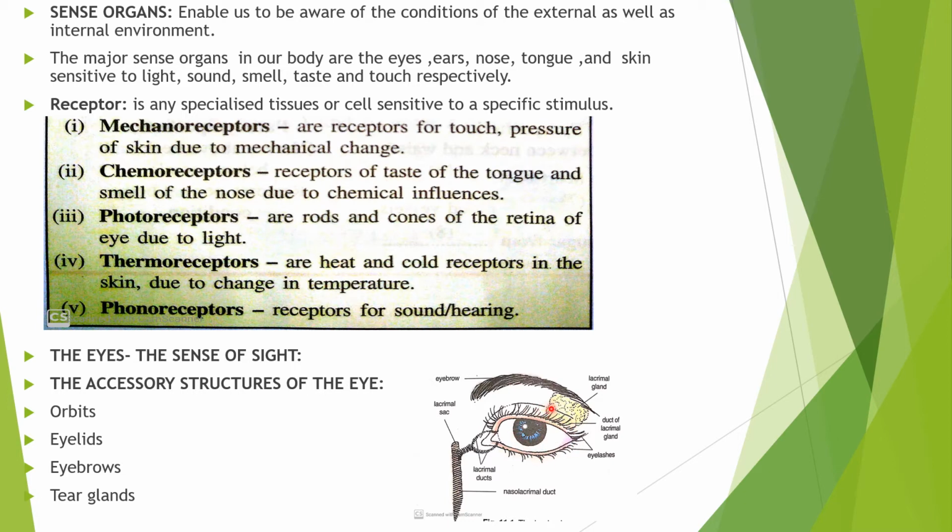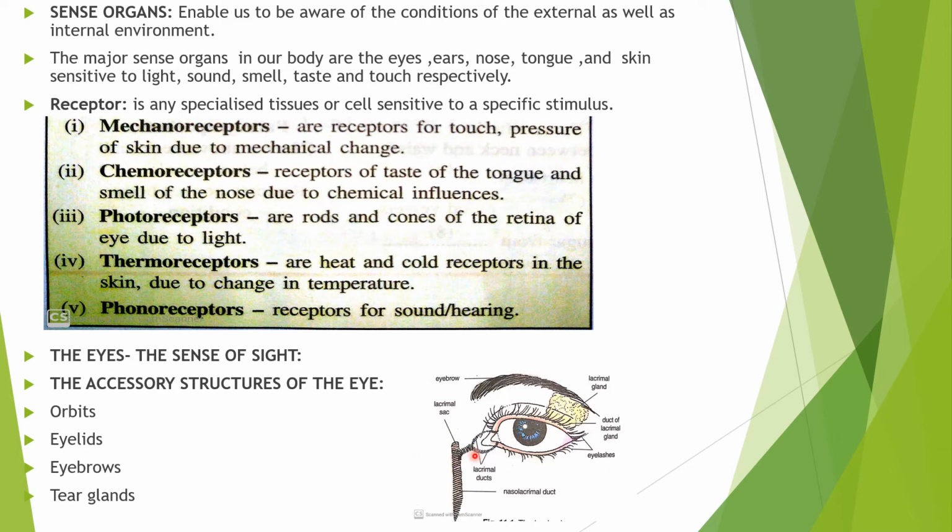From here it passes to the lacrimal canals. This is a lacrimal arc, and these are the lacrimal ducts or lacrimal canals. So here 6 to 12 lacrimal ducts are there, and then these lacrimal ducts pour their secretion into the larger lacrimal canal.